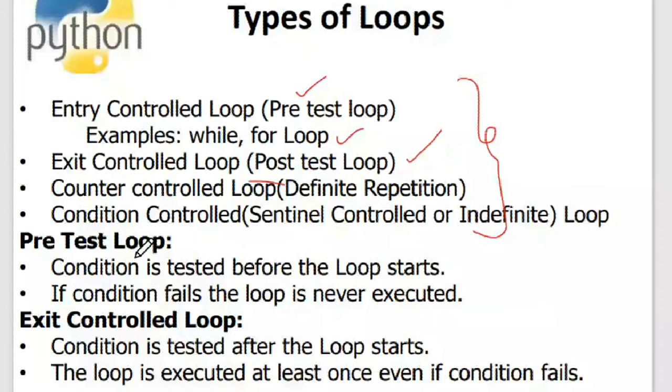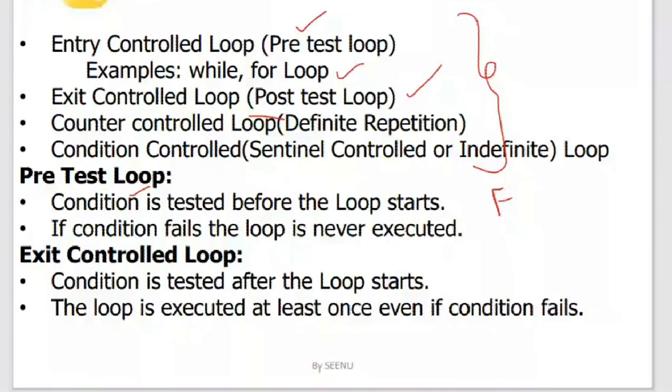Only if the condition is true will the loop execute. This is what is called pretest. If the condition evaluates to false, the statements inside the loop will never execute. The execution of these statements depends entirely on the condition. Such loops are called pretest loops.